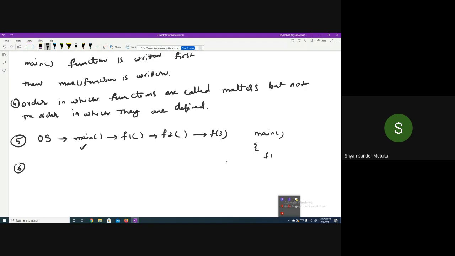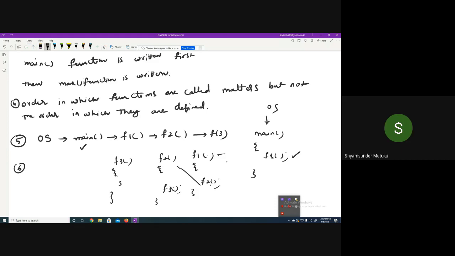It is something like, I'm writing a main, then I'm calling F1. I'm writing F1 separately, it is calling F2. Again, I'm defining F2, it might call F3. Now, can you tell me the order in which it gets executed? The OS will call the main program. Main will call which function? F1. The control will jump to F1. F1 is going to call F2. Again, control will jump here. F2 will call F3. So I need to have an F3 function also.